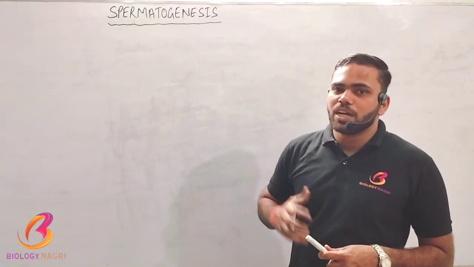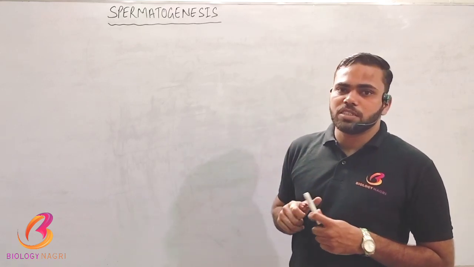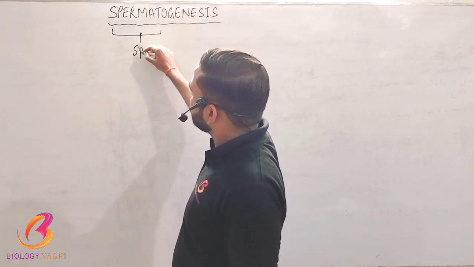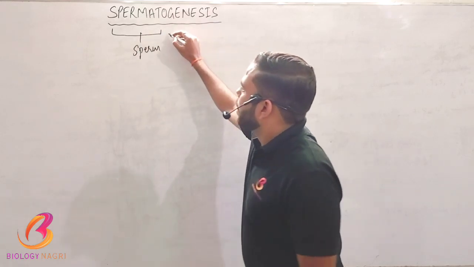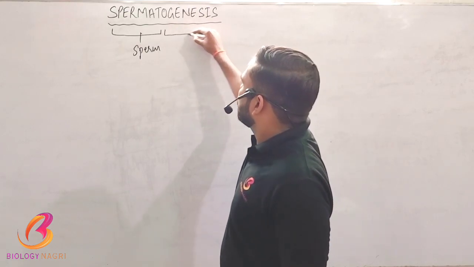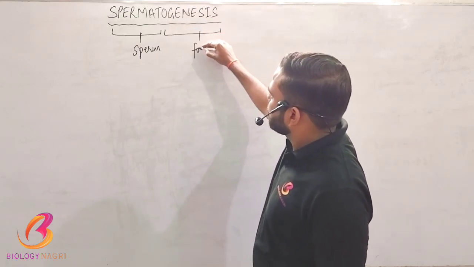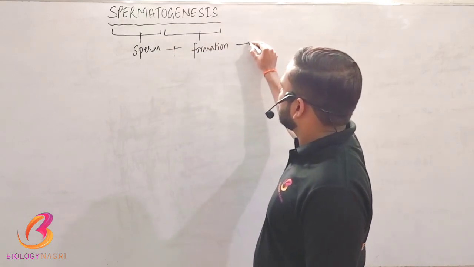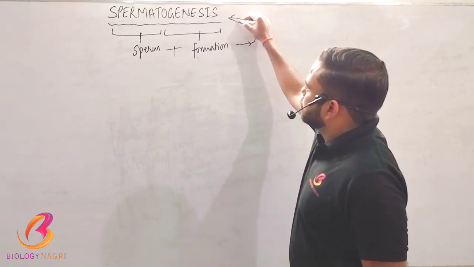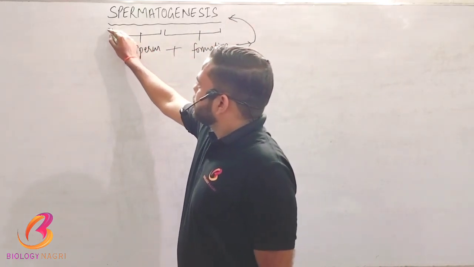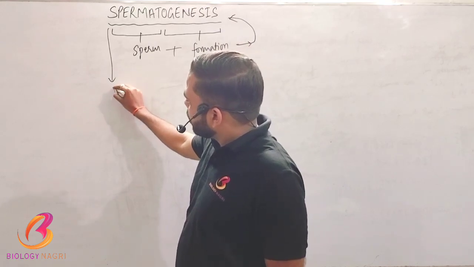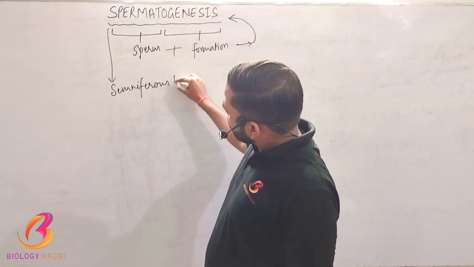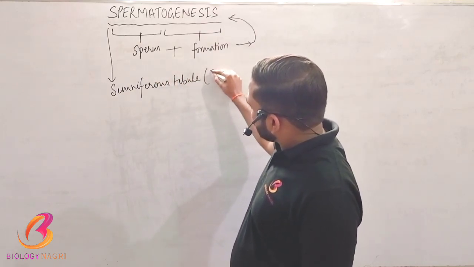The word sperm means the male sex cell. Genesis means formation. The formation of sperm is called spermatogenesis, and it occurs in the seminiferous tubule of the testis.